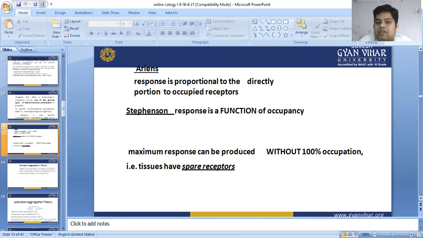But the maximum response can be produced without 100% occupation. Maximum response occurs when not all receptors are occupied, that is, the tissue has some spare receptors, and that is why 100% occupation can't be achieved. But this theory failed due to Dale's vasomotor experiment, which can't be explained by the Aronson and Stephenson theory.